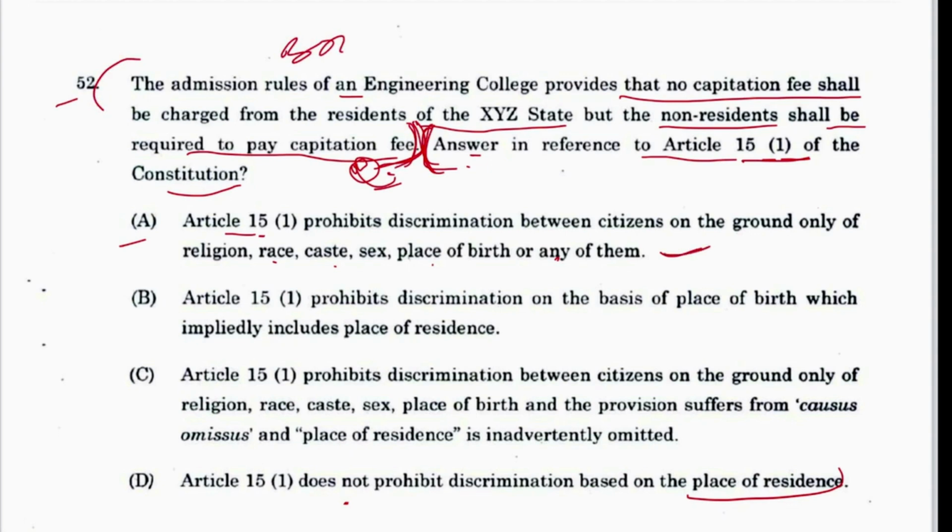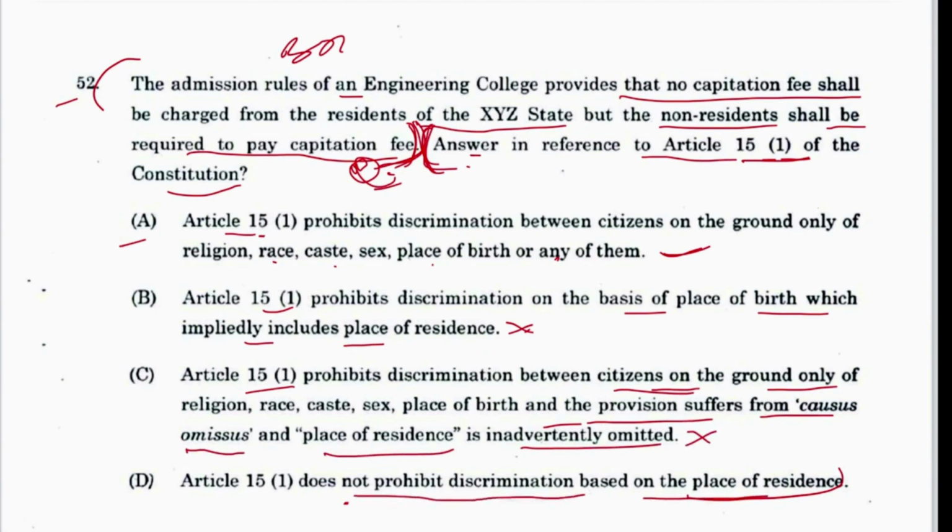And you can see next, Article 15(1) prohibits discrimination on the basis of place of birth, which impliedly includes place of residence. No, it is wrong. Article 15(1) prohibits discrimination between citizens on the ground only of this, and the provision suffers from casus omissus, and place of residence is inadvertently omitted. No, this is wrong. Article 15 does not prohibit discrimination based on the place of residence.